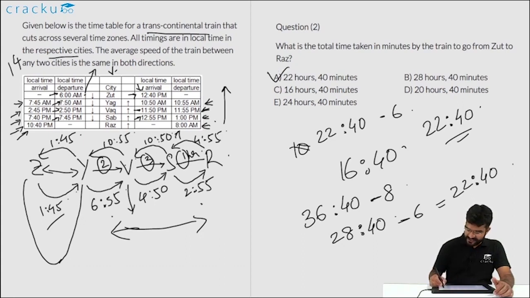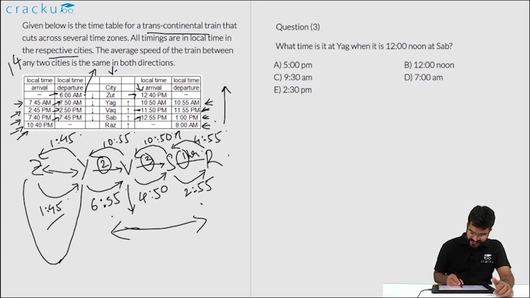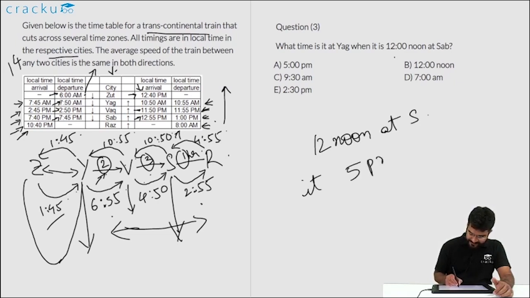Now let us look at the last question. What time is it in Y when it is 12 noon at S? So S is the third station, and we need to find out what time it is in Y. You can see that over here from Y to V it is gaining 2 hours, and from V to S it is gaining another 3 hours. So when it is 12 noon at S, it will be 5 p.m. at Y. So the answer you are looking at is option A.